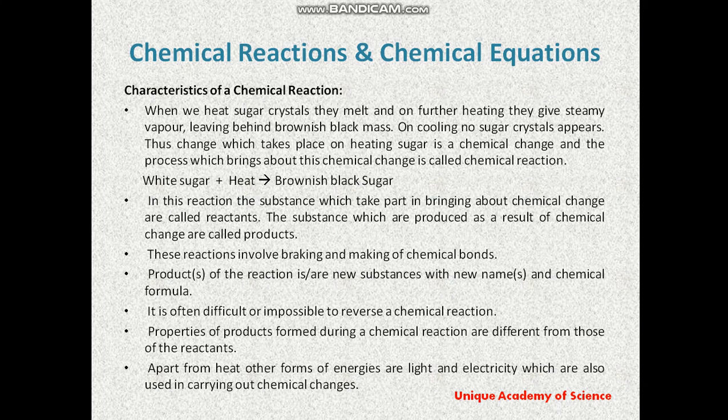Thank you. And the homework today is: you can start with the names of elements 1 to 20, their atoms and valency, because this valency is required in this chapter and in another topic. So you can start with the 1 to 20 elements, their atomic numbers, electronic configuration and valency. Thank you.